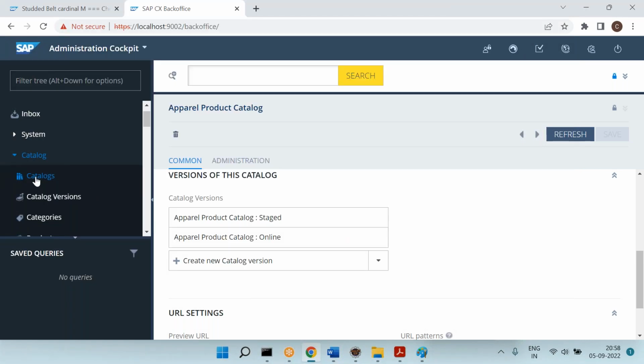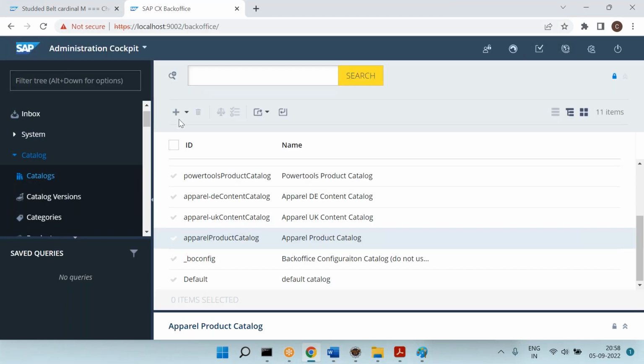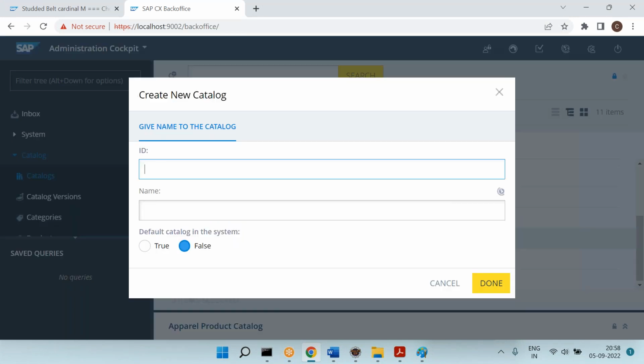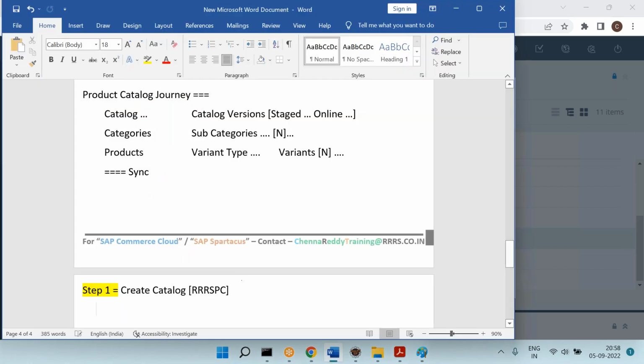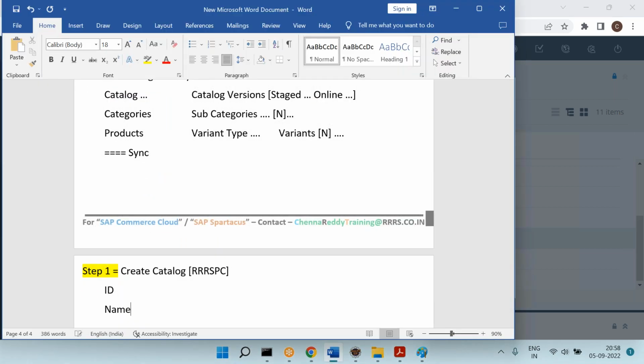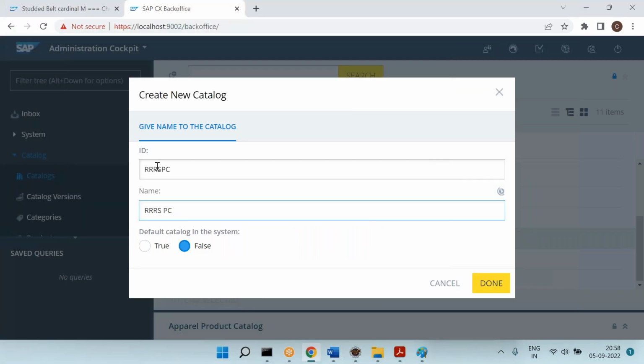I want to create an RS product catalog, so I will go to the catalogs and click on the plus symbol. Now you can say RS product catalog. You can give the name. There is an ID, there is a name. What is the difference between ID and name? Name is used for display purpose. ID is used for programming purpose.